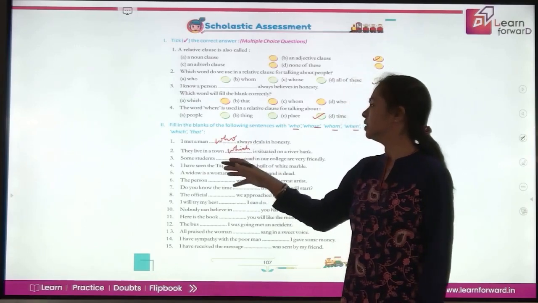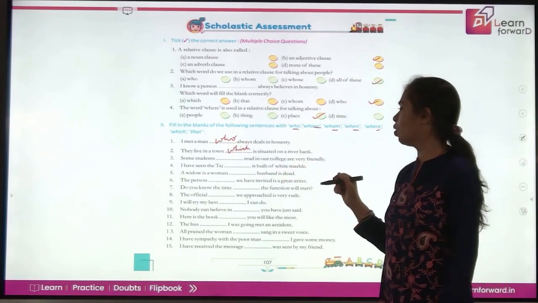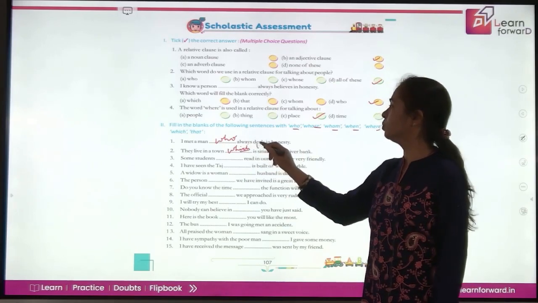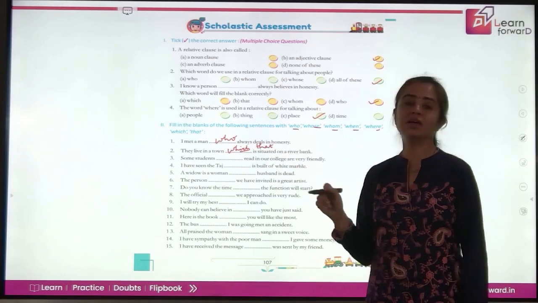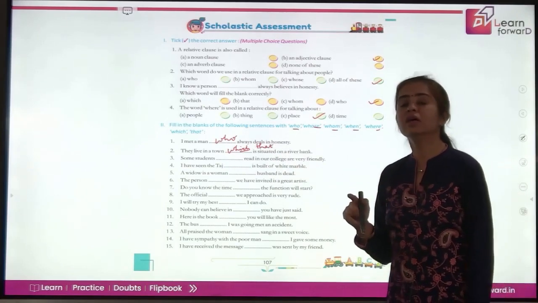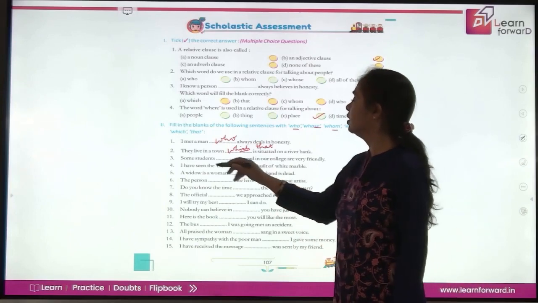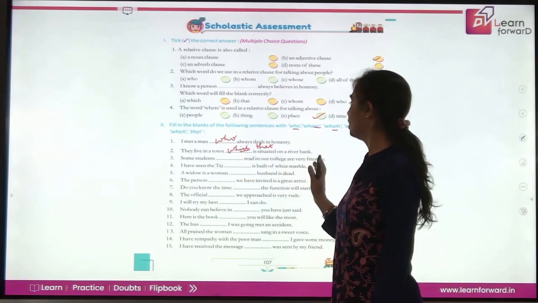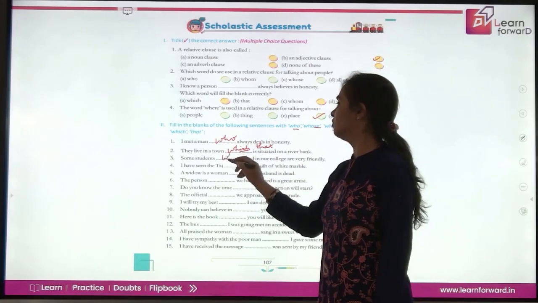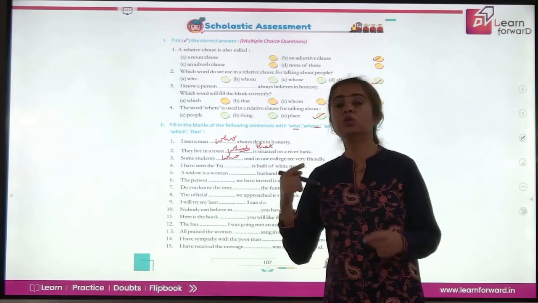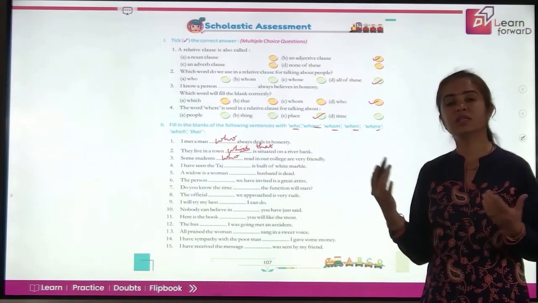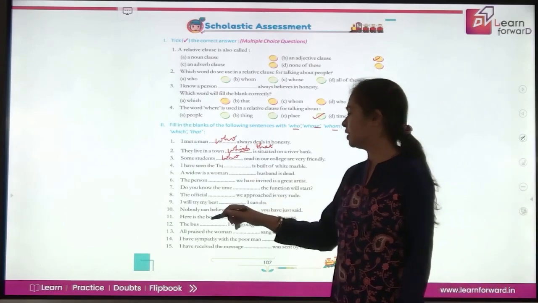Perfect. Next, some students dash read in our college are very friendly. Here you can use that also because this is a defining clause and we learnt that that is used only in defining clause, not in the non-defining relative clauses. So we are talking about the students in subjective case. It will be who again. So reason out every time you fill a blank with a word, reason out why you are using there and you'll go perfect. Let's randomly take something else.